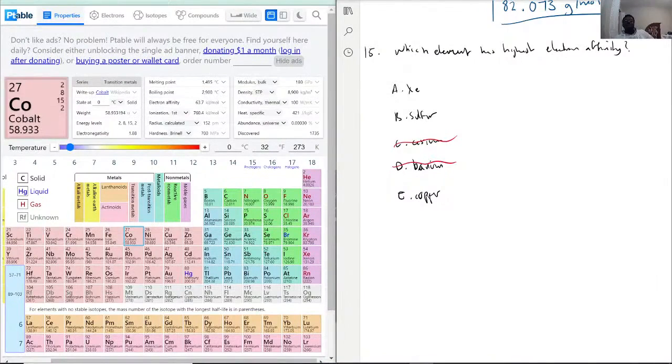Electron affinity is talking about how likely it is to attract another electron. So because xenon is already full, it has no reason to attract more electrons. So xenon is out, actually. Now it's just going to be between sulfur and copper.